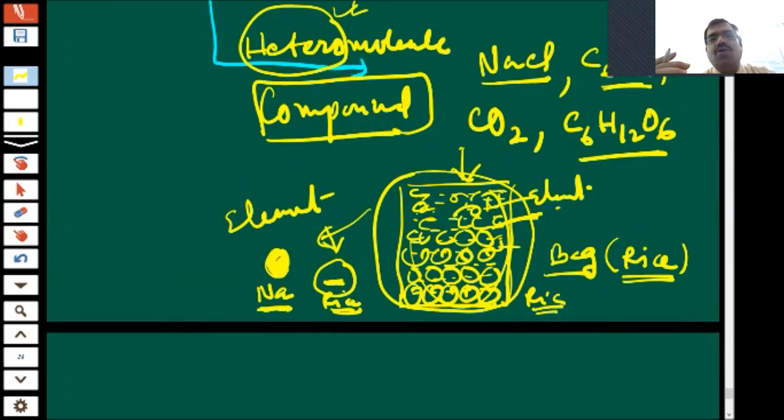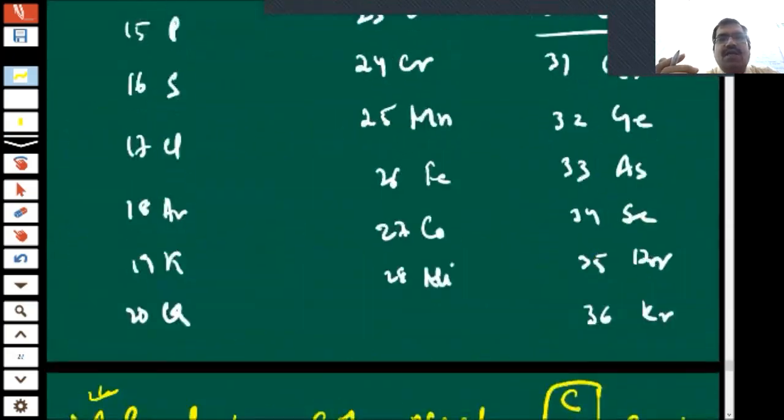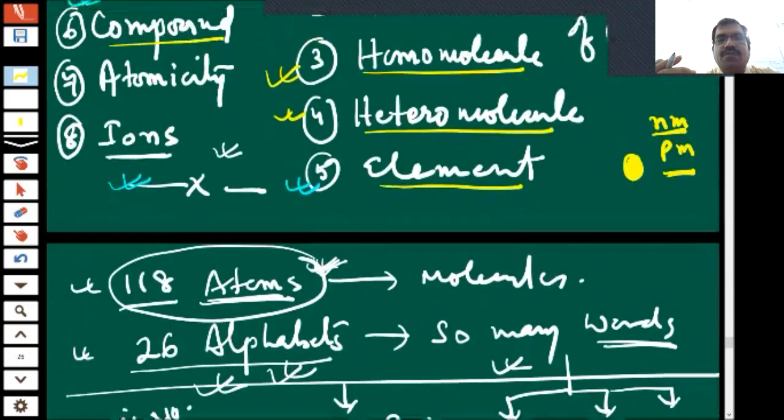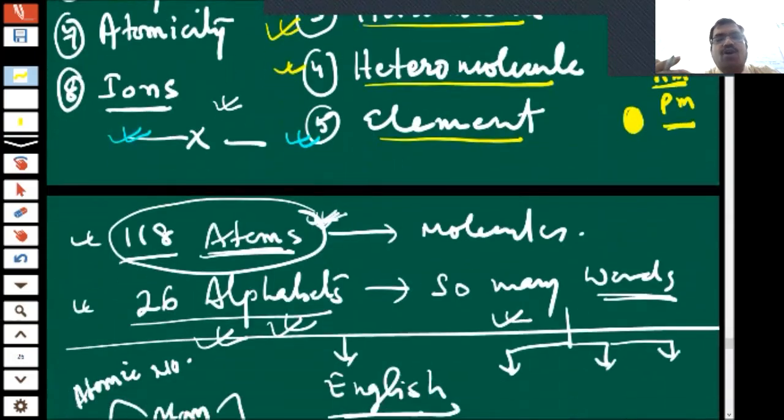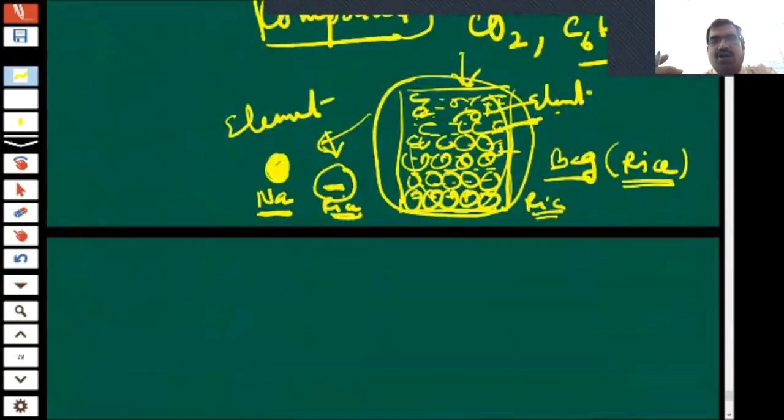Okay. So the next point was about atomicity. Let us see atomicity.